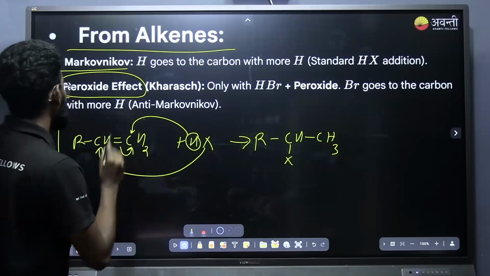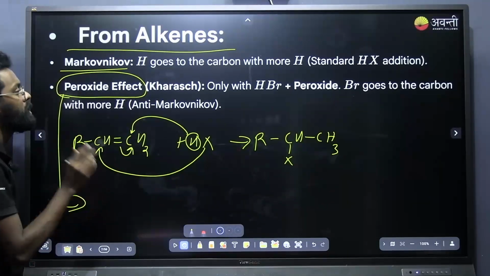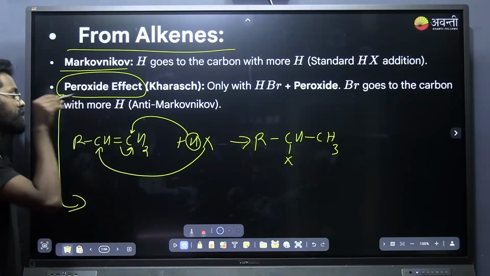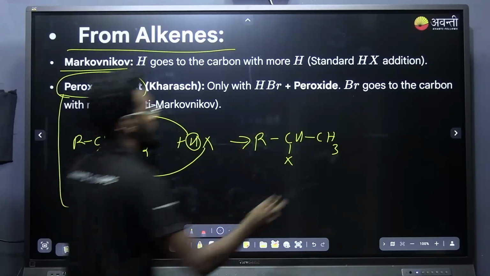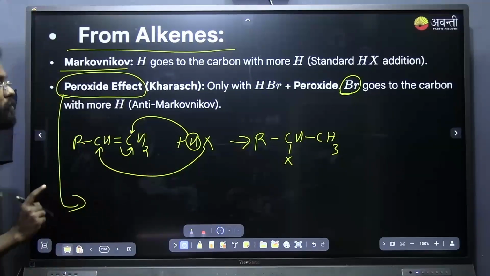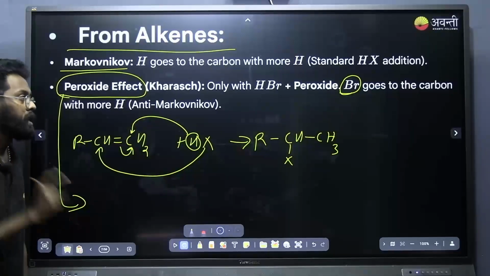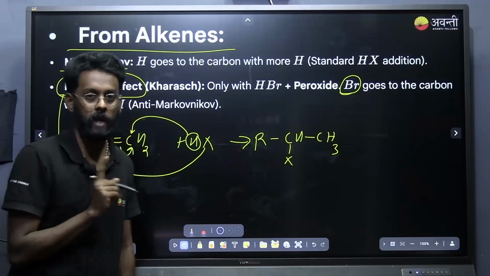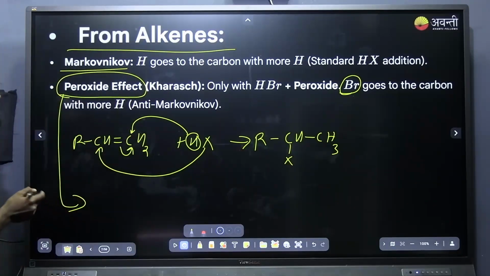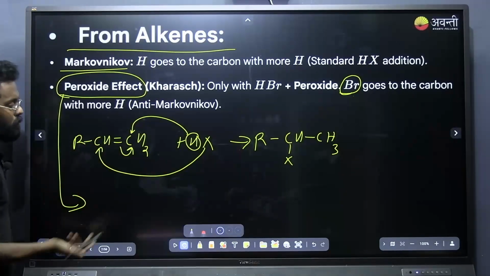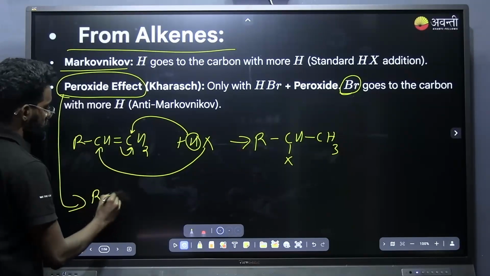Hydrogen will be adding to that carbon where there is lesser number of hydrogen. Or halogen. Here we will be using only HBr. The reagent for peroxide effect is only HBr. That is, only HBr will be giving the peroxide effect reaction or anti-Markovnikov rule. Okay, and the bromine will be adding to that carbon where there is more number of hydrogen. If you can see that also.